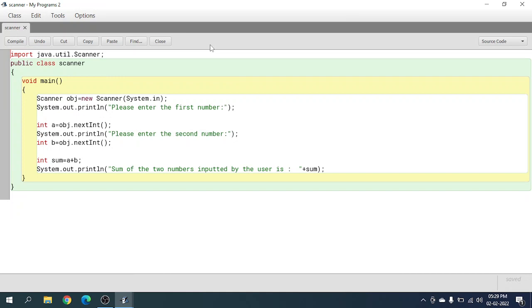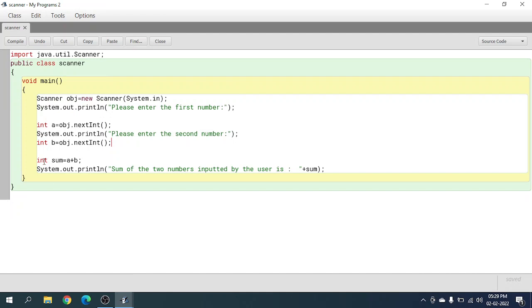Now let's say we want to make more ints or integers. Okay, integers, decimals, it doesn't matter. We want to make more integers. So the same process, system.println please enter the second number, int b equals obj.next int. Yeah, basically obj.next int is nothing but we don't know, and we are asking them to input the value.